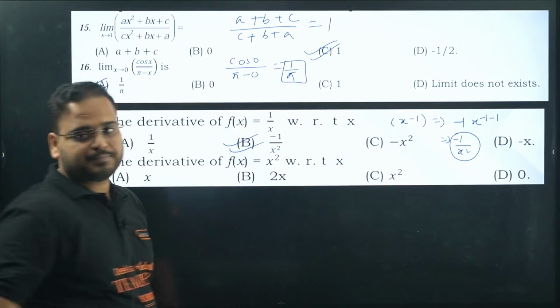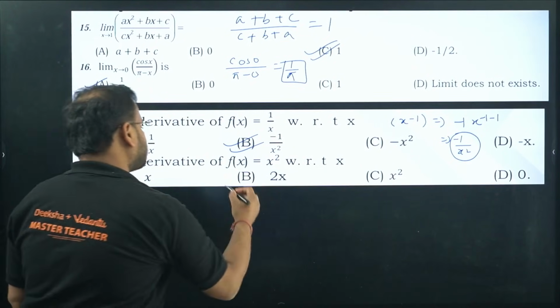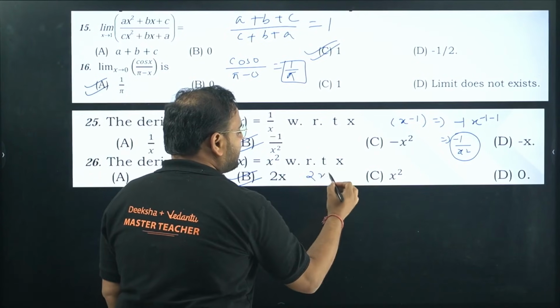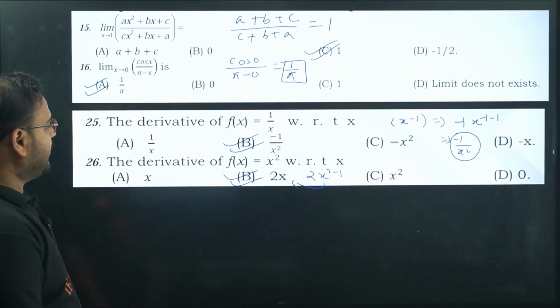So option B. Okay. Derivative of x square is simply 2x. 2 will come in front and x power 2 minus 1. This becomes 2x only.